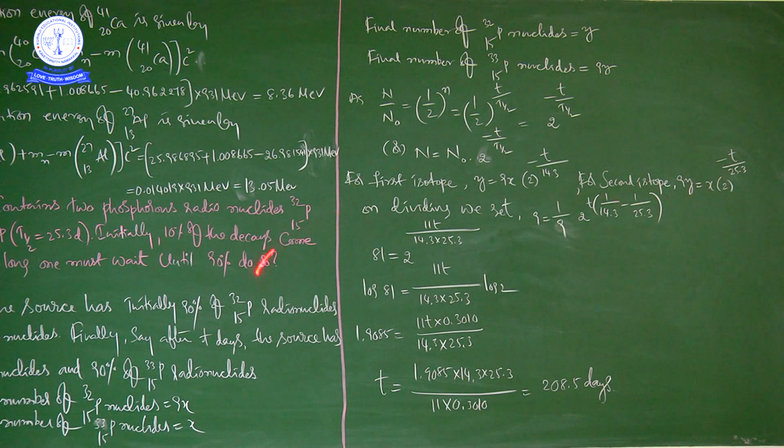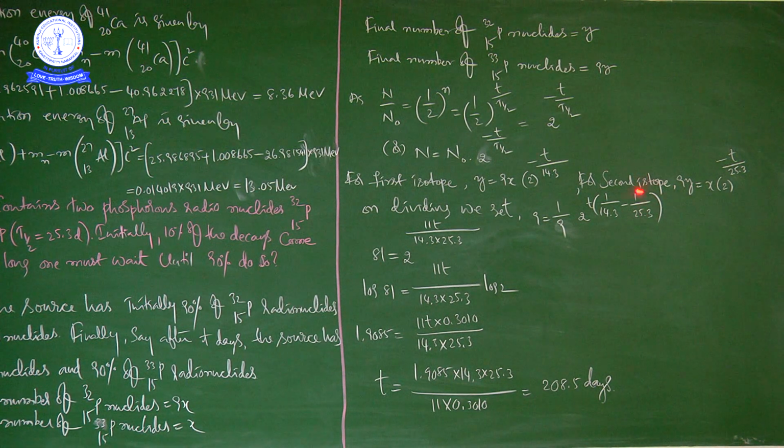On dividing, 9y by y, that is 9, is equal to x by 9x, that is 1 by 9, into 2 to the power of t, taking t outside, into 1 divided by 14.3 minus 1 divided by 25.3.